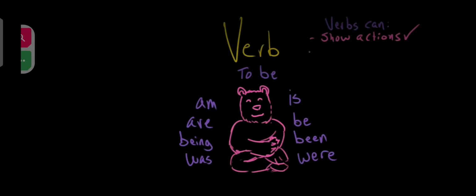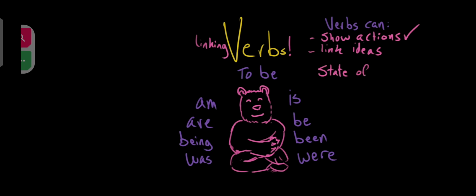So we had previously established at least one thing about the verb, and that was that it can show actions. But today I'd like to introduce the idea that the verb can link ideas to one another. In fact, we have this whole class of verbs that we call linking verbs. Or if you want to call it something fancier, we call that state of being verbs.